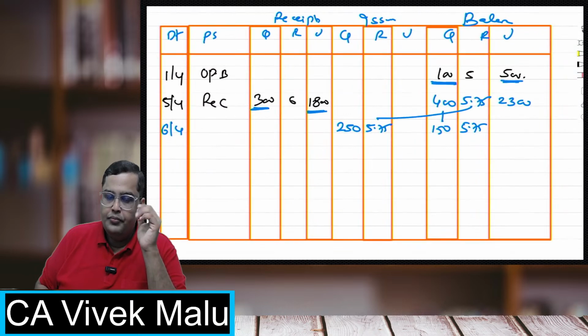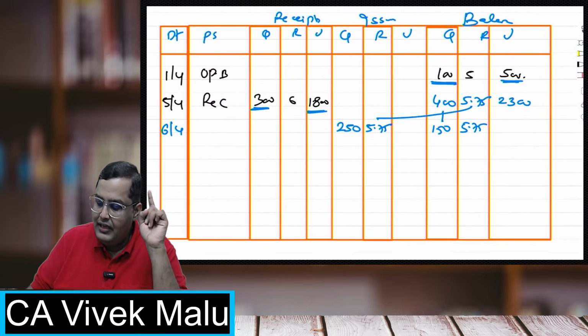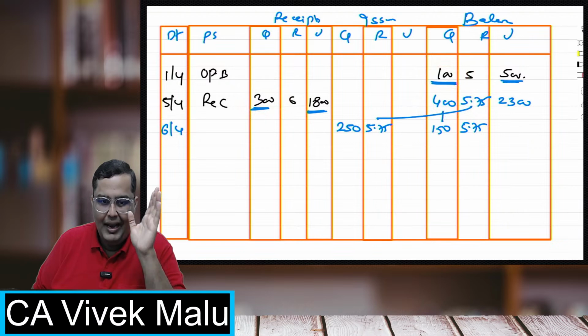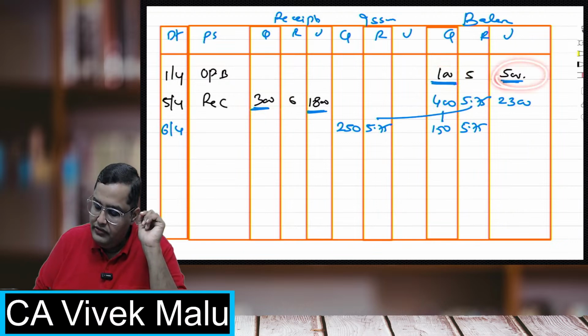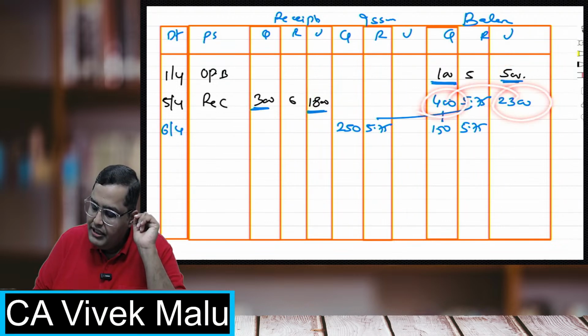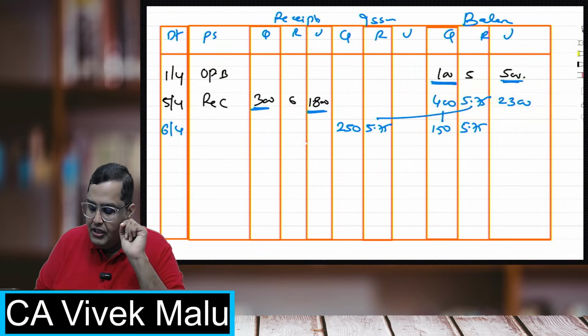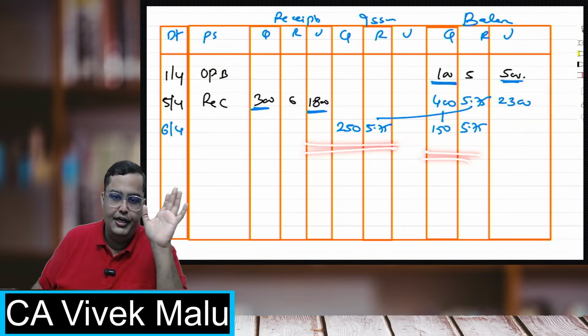So students, always remember the sequence. I am repeating for the weighted average technique. Opening quantity plus new quantity, you will get the new balance quantity. Opening balance value plus new value, you will get the new closing balance. Now the balance divided by this quantity will give you the balancing rate, which is 5.75. After that, all issues will happen at that rate.